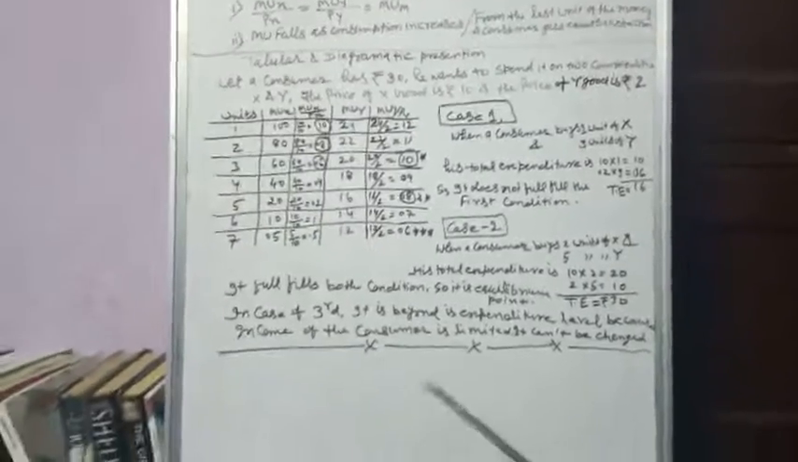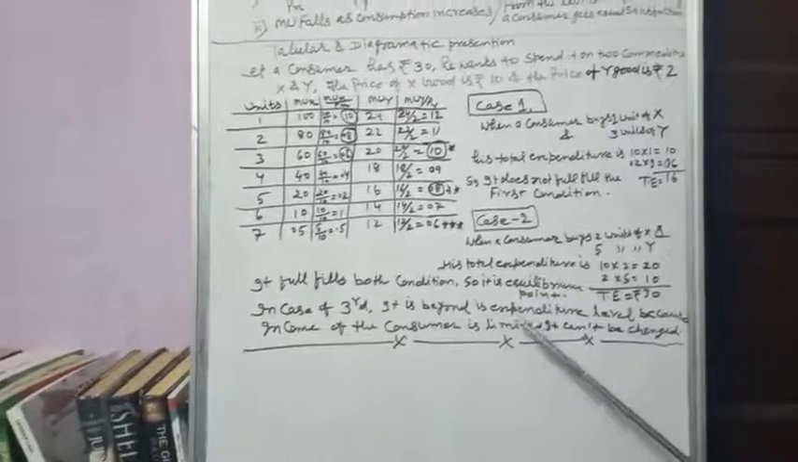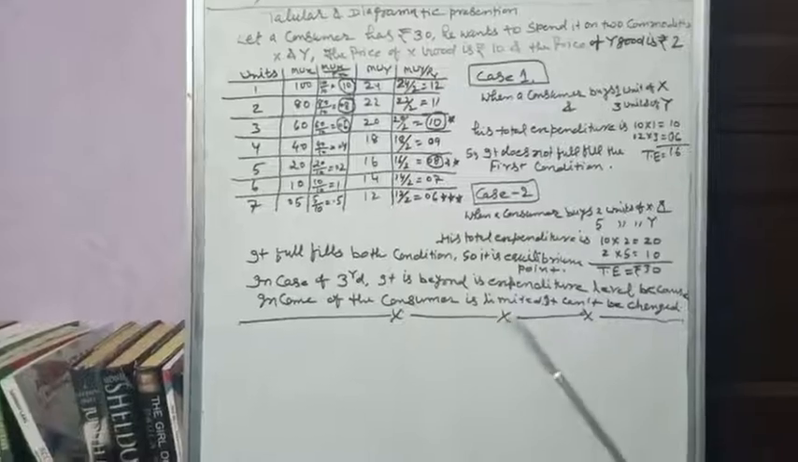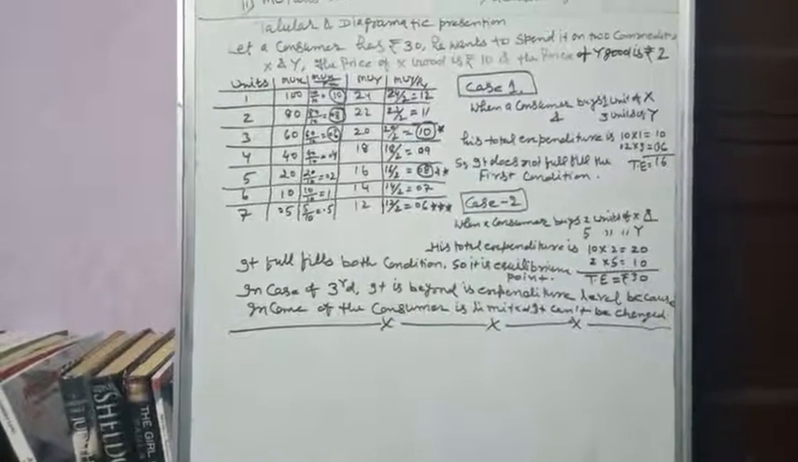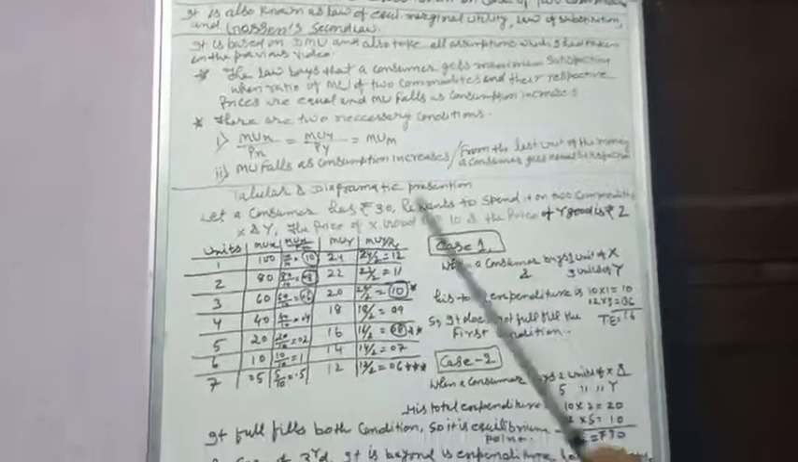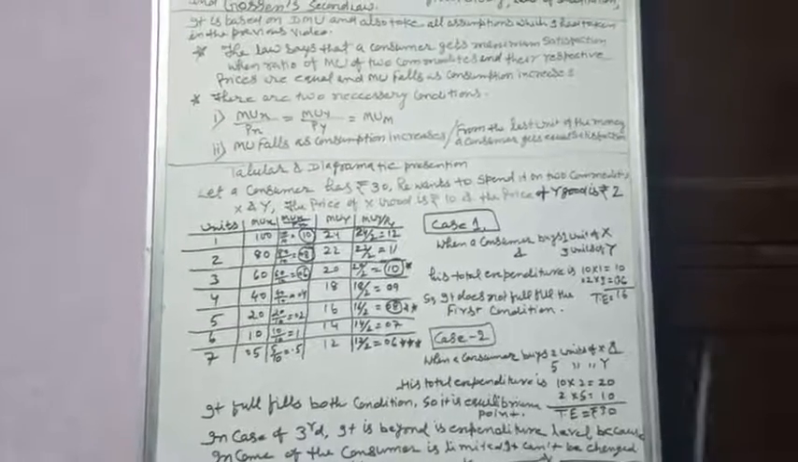In other words, we can say in case of the third, it is beyond his expenditure level because the income of the consumer is limited and it can't be changed. In this way, the consumer's equilibrium can be obtained in the second case only.